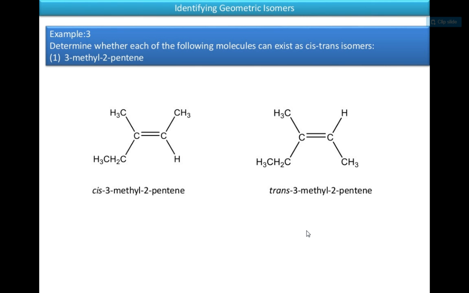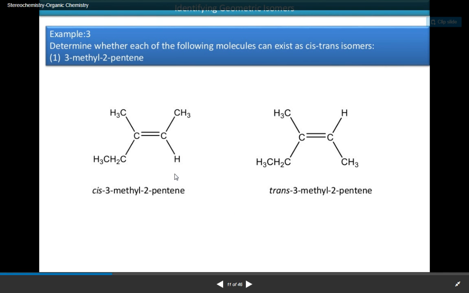Another example: determine whether each of the following molecules can exist as cis-trans isomers: 3-methyl-2-pentene. See, as there are different atoms or groups on both double bonded carbon atoms, it will show geometric isomerism. And here the two methyl groups are on the same side of the double bond, it is the cis isomer. And in this case, the two methyl groups are on the opposite side of the double bond, it is the trans isomer.